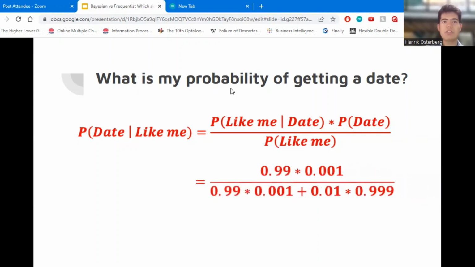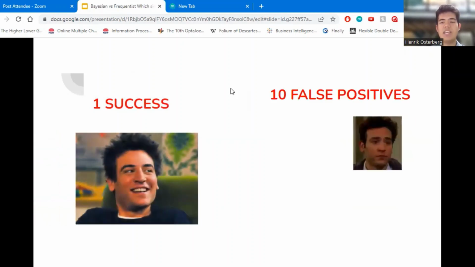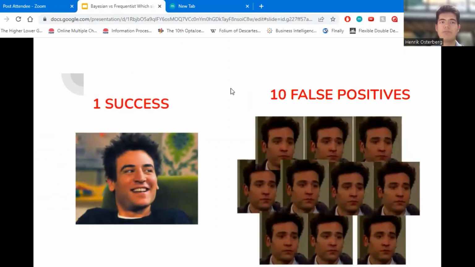As such, by doing some calculation, the new posterior probability that I can get a date, given the good report from my friend, can be calculated to about 9%. This makes sense, because for about every one time that I do get a date, there will be 10 false positives leaving me rejected. So unfortunately, I'm not going to ask the girl out, and I'll be lonely forever.